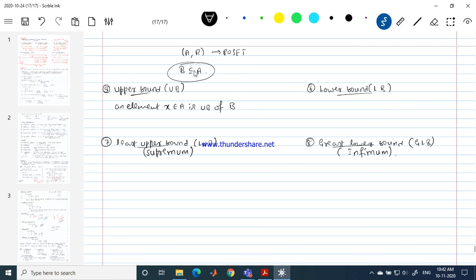We are searching for the upper bound in set A, for the set B. An element X belonging to A is an upper bound of B if we can reach X from every vertex of B. From every element of B, if you can reach X, then X is called the upper bound. Can you tell me what is lower bound then? Friends, what is lower bound?